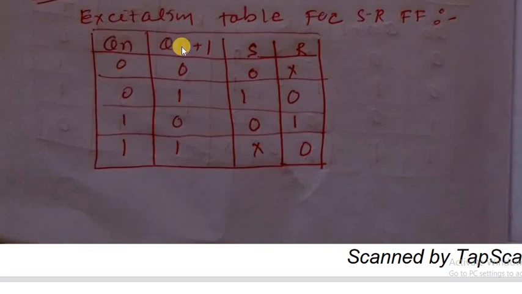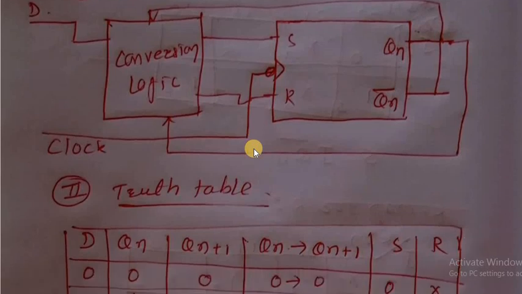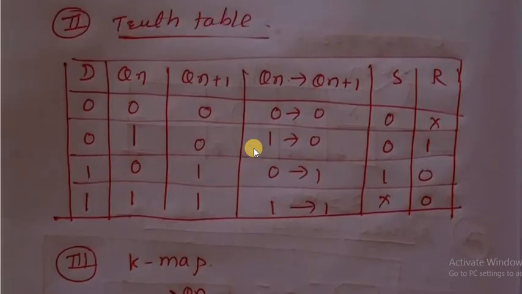Qn to Qn plus 1, present state to next state: 0 to 1, S is 1, R is 0. 1 0, S is 0, R is 1. 1 1, S is don't care, R is 0. This is as per the excitation table of the SR flip-flop.